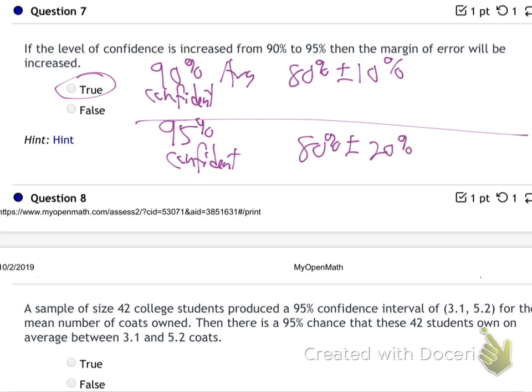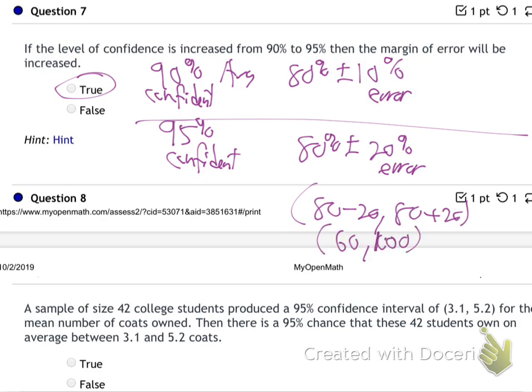I'm going to say 80, the error amount is going to go up because that gives me more room, right? That lets me go from 80 minus 20 to 80 plus 20. That's from 60 to 100. I'm pretty confident the average is going to be somewhere from 60 to 100. I can say that with 95% confidence for sure. See how more confidence comes with more error margin. Just gives you more room. Right? So yeah, that's true.